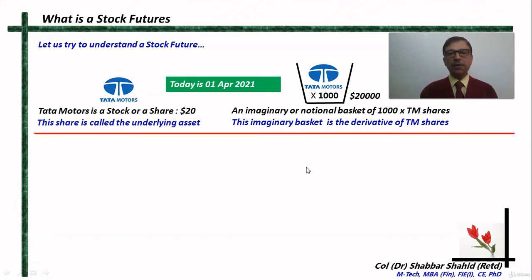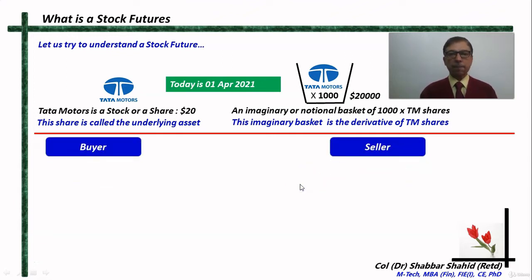Now, if something is to be traded in the market, then there has to be a buyer and a seller. If you want to buy something and there is no seller for that thing, then you cannot buy. Similarly, if you want to sell something but there is no buyer, then you cannot sell. So let us consider that there is a buyer and a seller in the market for this notional basket which does not exist in reality.